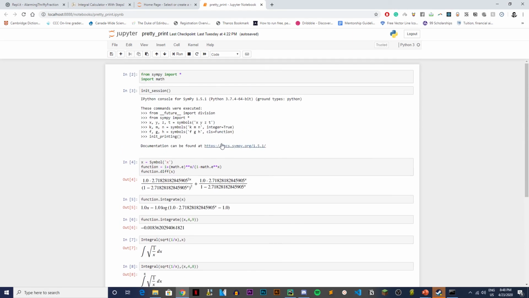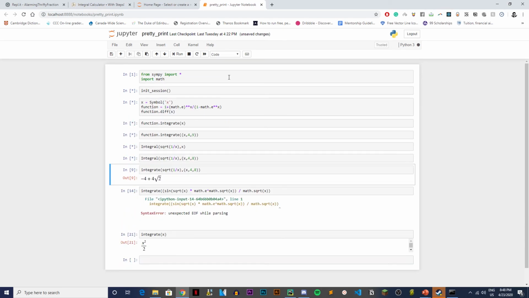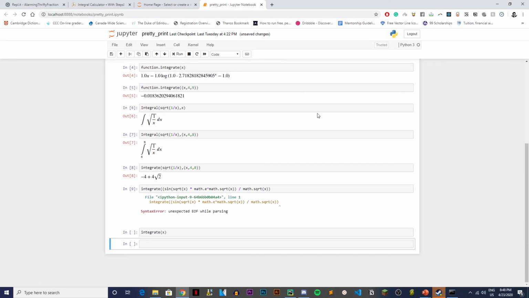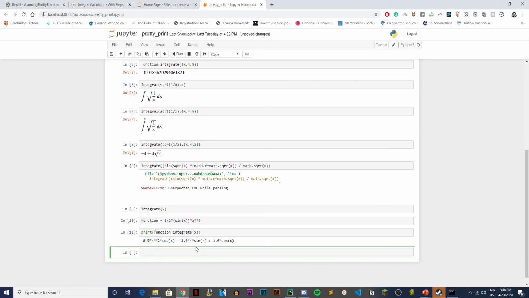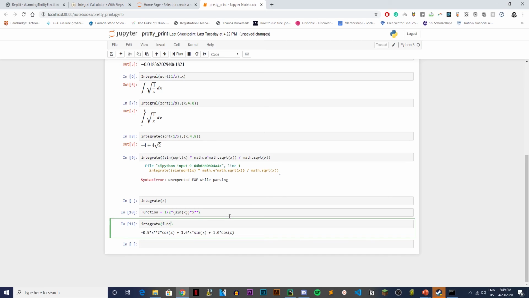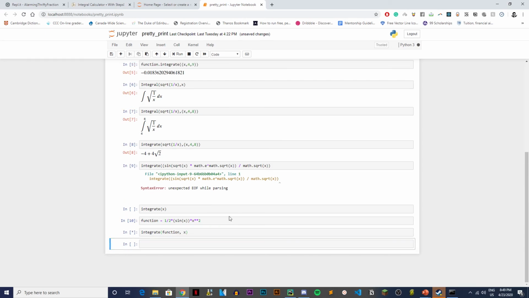So let's first rerun everything here, and let's see, because if it doesn't give the same, then something's wrong. So this is our function, and let's try to integrate it. Okay. I think we have to do integrate. What if we do integrate function over x?